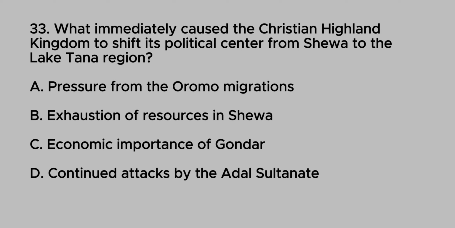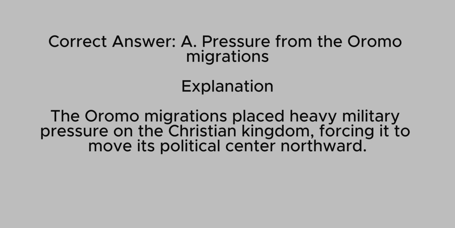33. What immediately caused the Christian Highland Kingdom to shift its political center from Shewa to the Lake Tana region? A. Pressure from the Oromo migrations. B. Exhaustion of resources in Shewa. C. Economic importance of Gondar. D. Continued attacks by the Adal Sultanate. Correct answer: A. Pressure from the Oromo migrations. Explanation: The Oromo migrations placed heavy military pressure on the Christian kingdom, forcing it to move its political center northward.